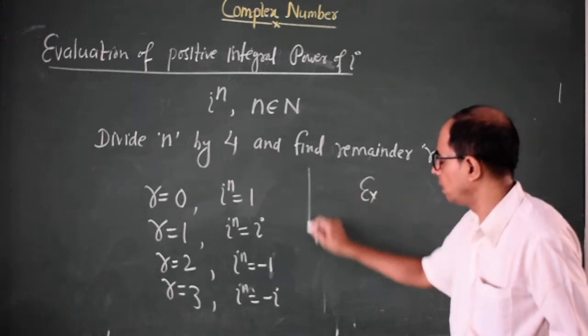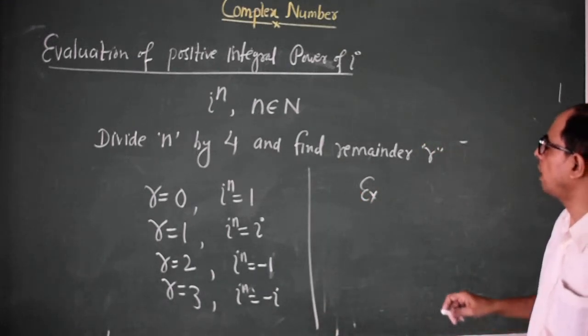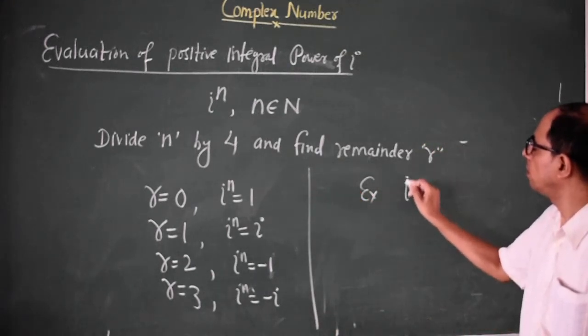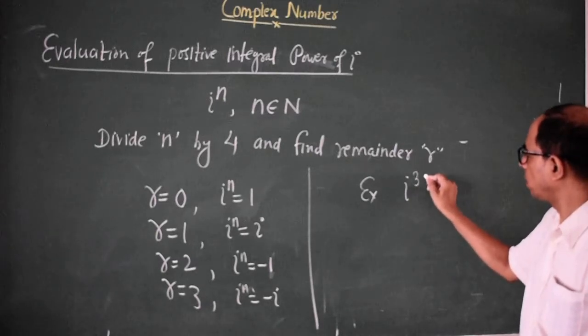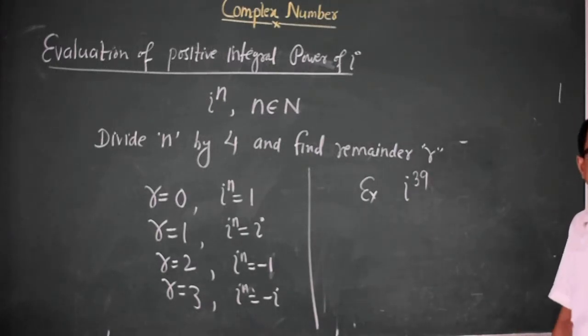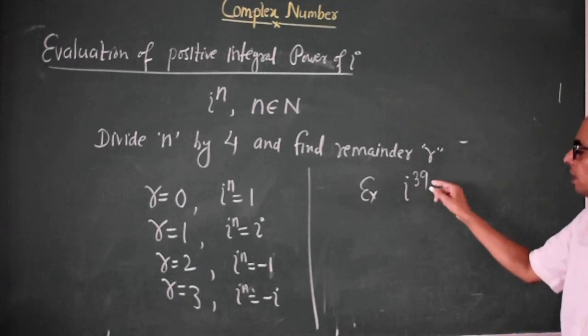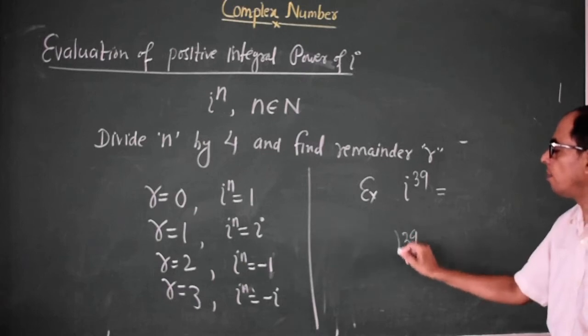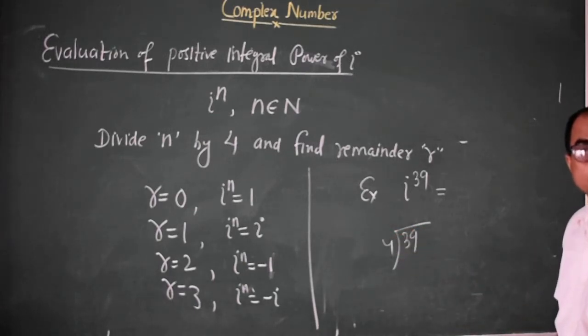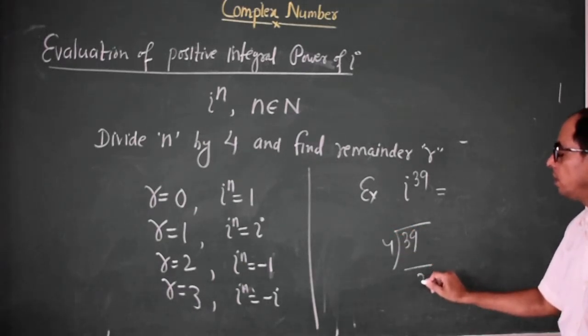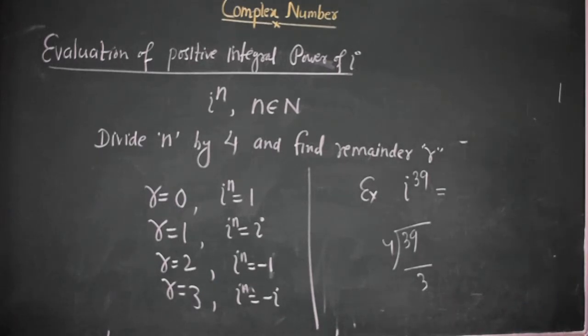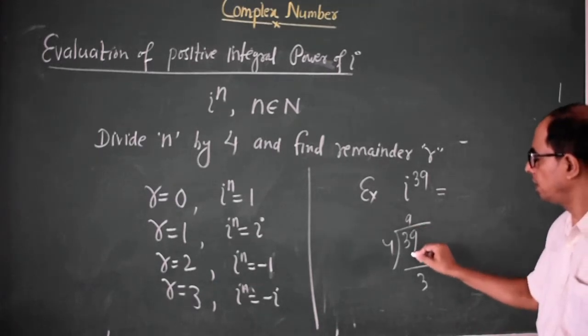Example. Suppose you have to evaluate iota to the power 39. Divide 39 by 4. The remainder will be 3, because 4 times 9 is 36.